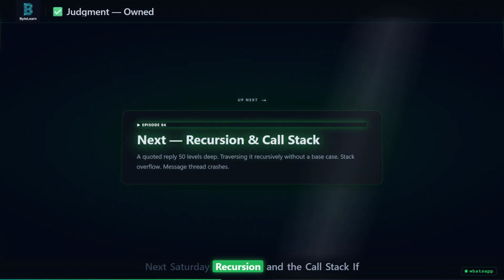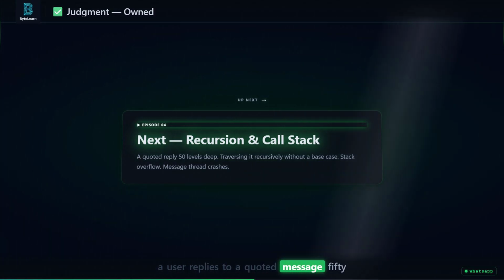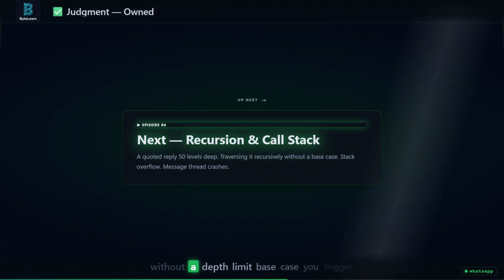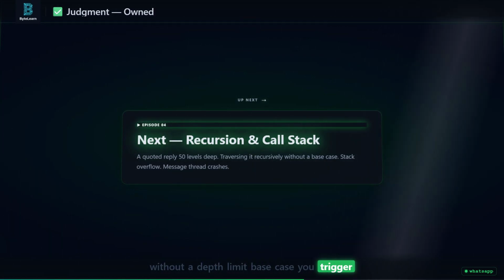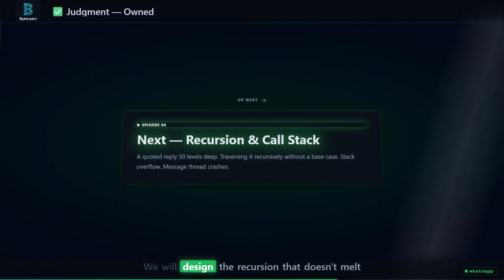Next Saturday, recursion and the call stack. If a user replies to a quoted message 50 levels deep, and your server traverses it recursively without a depth limit base case, you trigger a Stack Overflow and crash the messaging thread. We will design the recursion that doesn't melt the server.